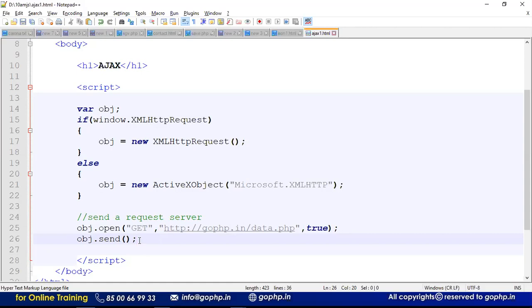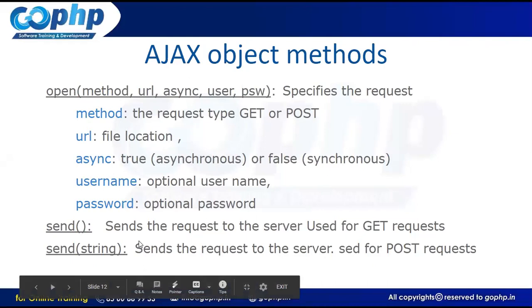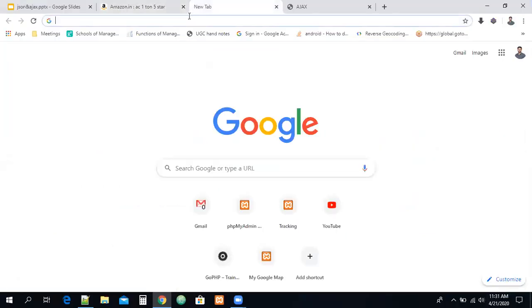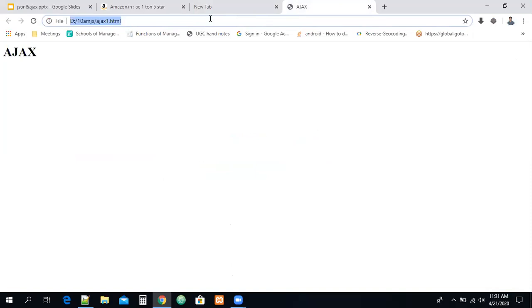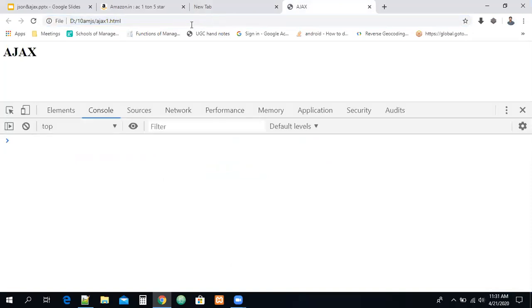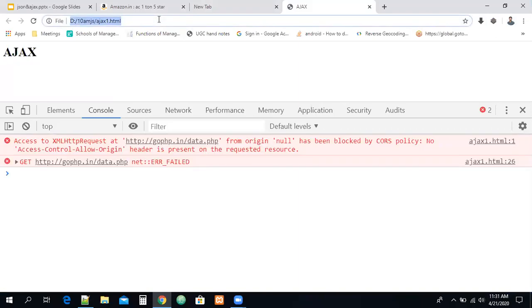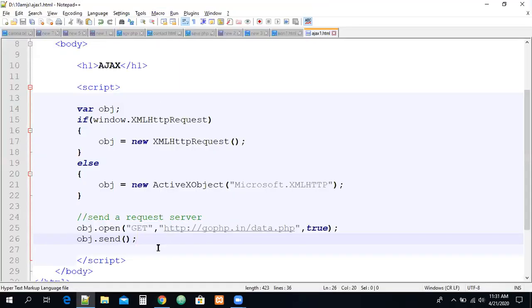So now let me check this. Let me run the file up to here, guys. Go to the browser and just let me run this file. So we have this file right here. Now I want to go to F12 and check what happened, whether the request is going or not. Let me submit it. I submitted. So I'm having some error, guys. What is the error? Cross origin. Because what is this file protocol? This is the file protocol. And what is the protocol I mentioned there?